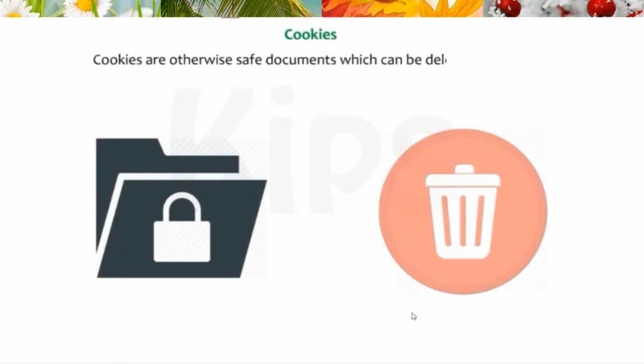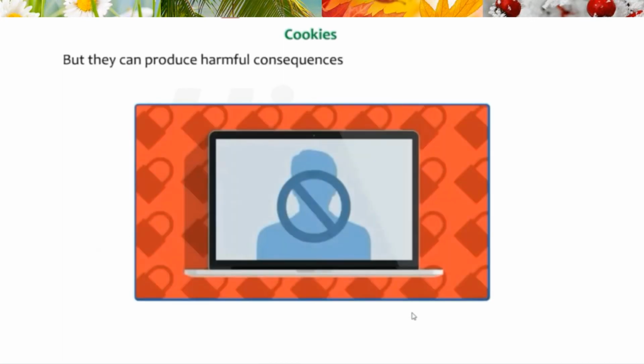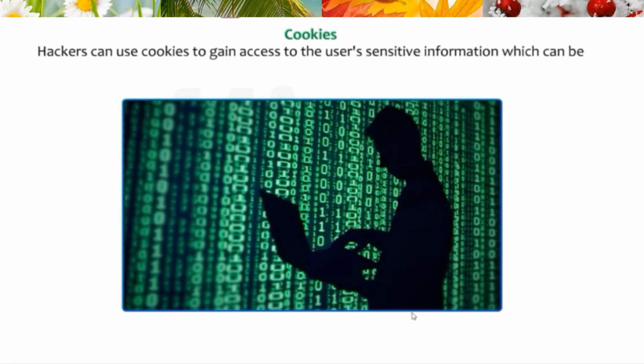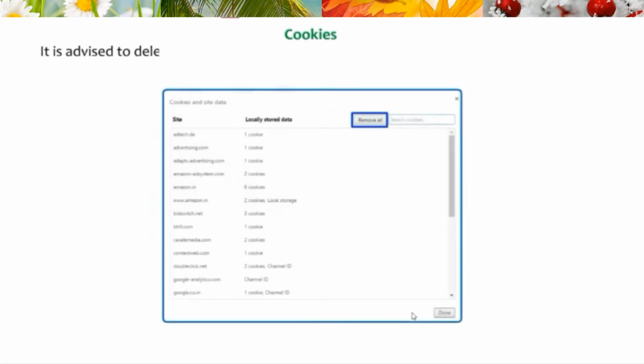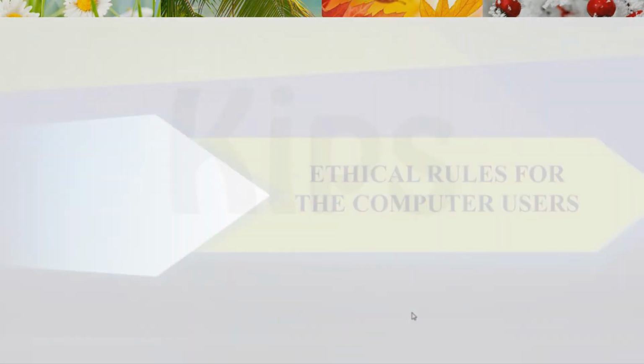Cookies are otherwise safe documents which can be deleted anytime, but they can produce harmful consequences if read by an unauthorized person. Hackers can use cookies to gain access to the user's sensitive information, which can be misused to commit further crimes. It is advised to delete the cookies periodically so as to avoid any kind of privacy threats, especially when working on public computers.